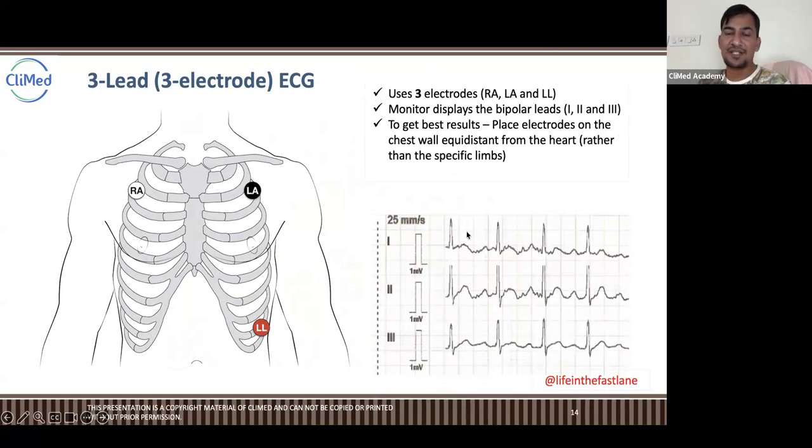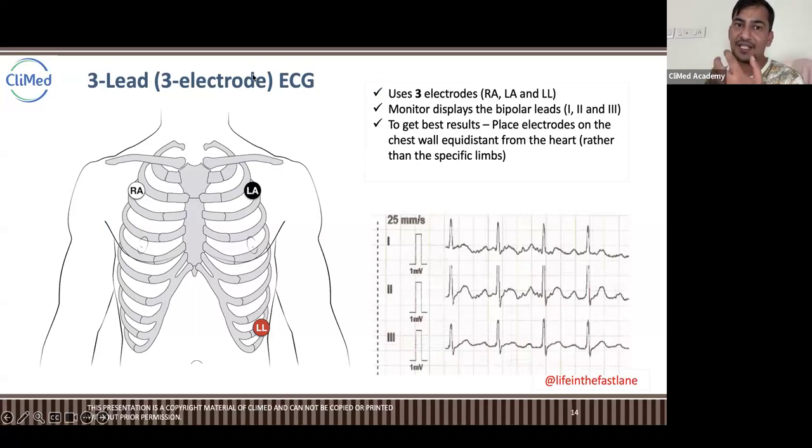I think we can discuss electrodes in the next class, or we can discuss today. So here you can see lead 1, lead 2, lead 3. This shows like this only. Where did you see such leads? Can someone answer me? Where did you see the 3 electrode or 3 lead ECG, guys?